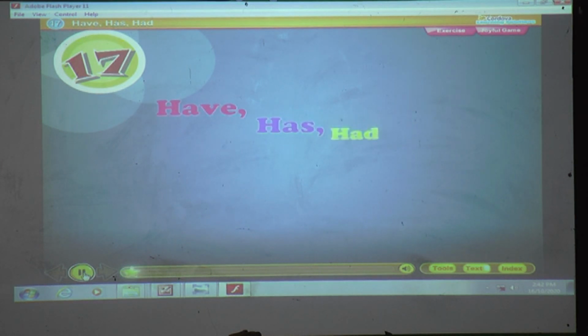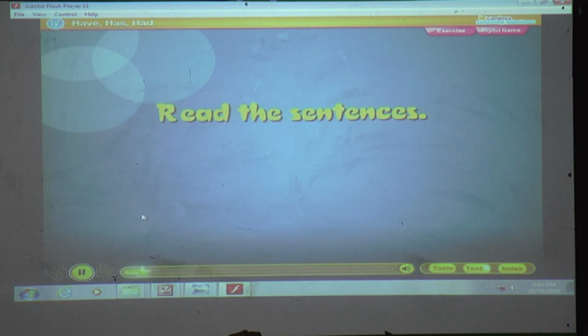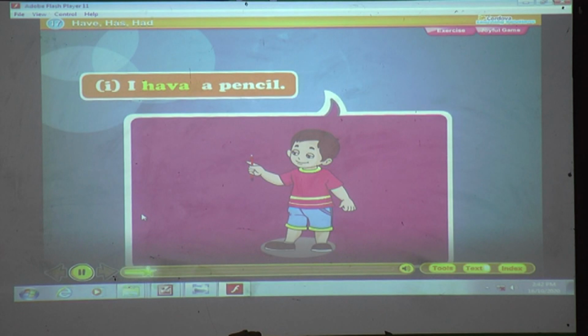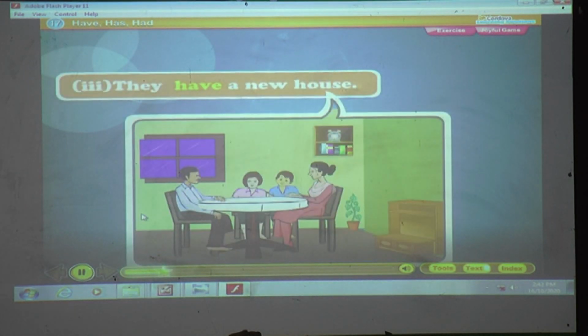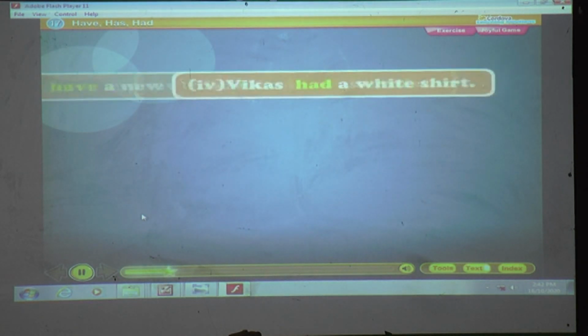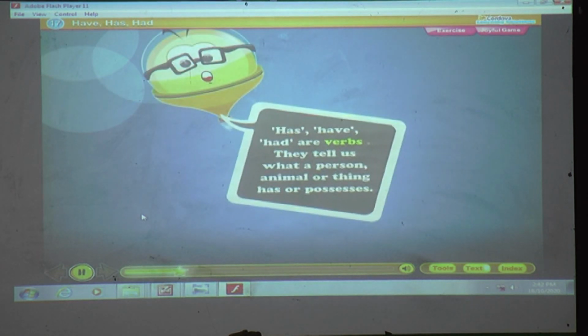Have, has, had. Read the sentences. I have a pencil. Someone has a new bag. They have a new house. Vikas had a white shirt. Have, has, had are verbs. They tell us what a person, animal or thing has or possesses.